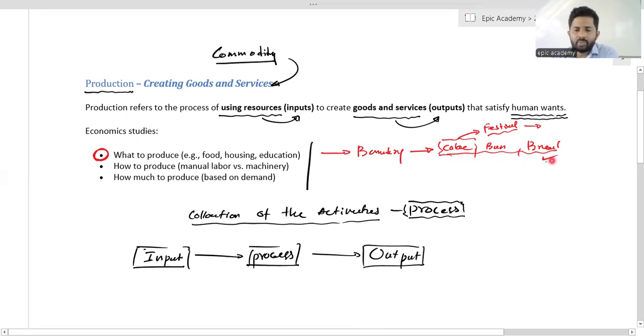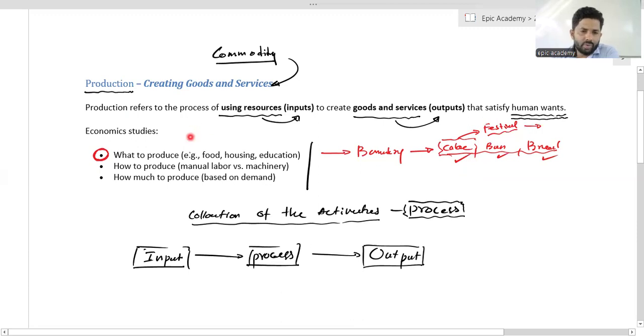Don't try to produce breads and buns. Try to produce cakes during that kind of period. You can earn money. Okay, what to produce? It focuses on self-interest, on the demand, on the preference of the consumers, and on the societal needs. Then you can take the decisions.